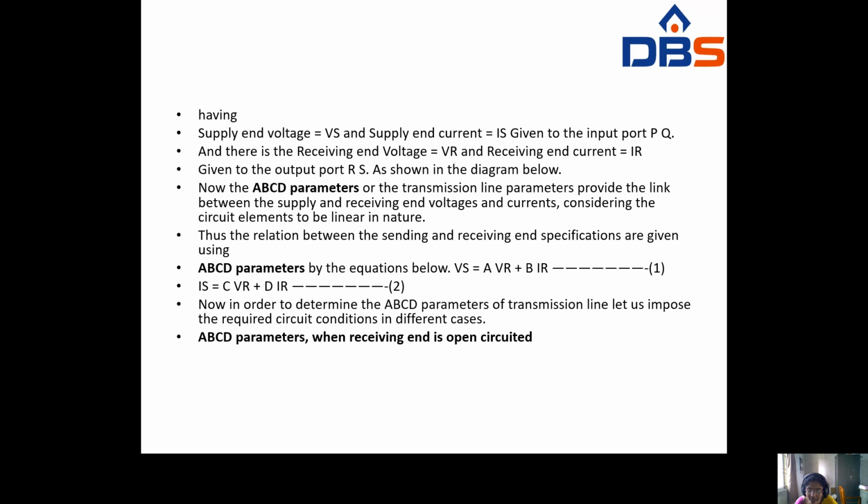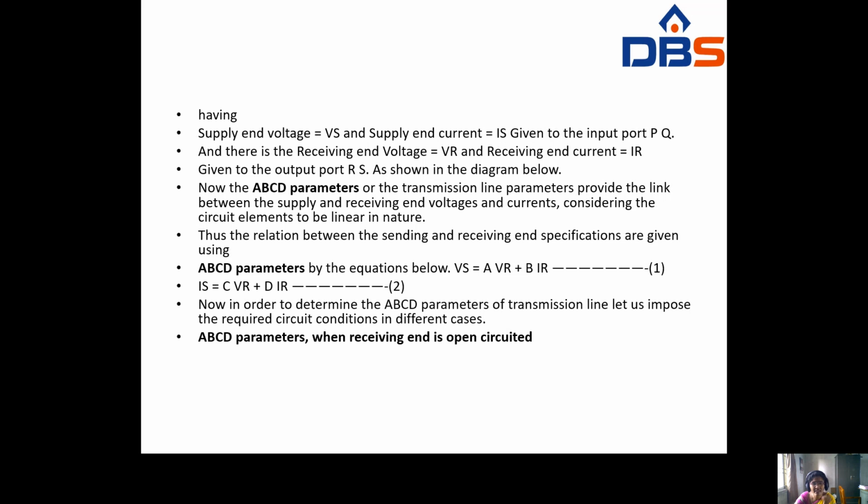These provide a link between the supply end and the receiving end. Here all the circuit elements are considered to be linear in nature.